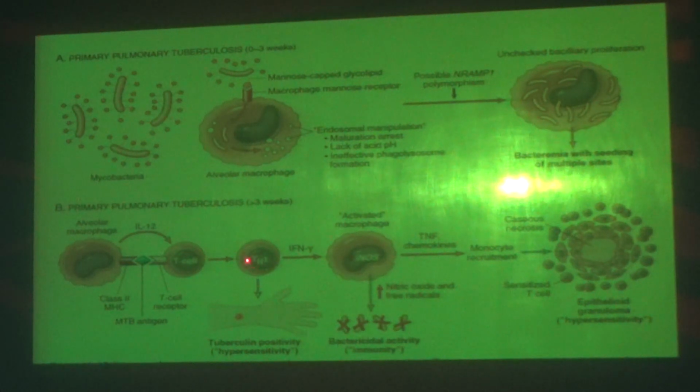This type 1 helper cell again needs the help of further signals. It is initiated by cytokines such as interferon gamma, and it activates the macrophage.